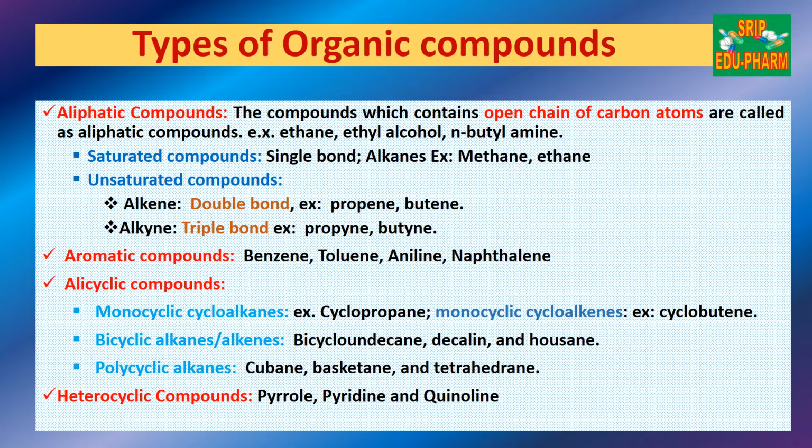Then the second category is aromatic compounds, which have benzene-like structures. Third is alicyclic compounds. These are not benzene-like, but they have a cyclic ring in them. If the ring is single, they are called monocyclic. If two, then bicyclic. If more than two, then polycyclic. In this also there could be cycloalkanes and cycloalkenes. In bicyclic also there are alkanes and alkenes. The next category is heterocyclic compounds. In heterocyclic compounds there are ring structures, but they are not exactly like benzene. Further we will be discussing all these compounds in detail.